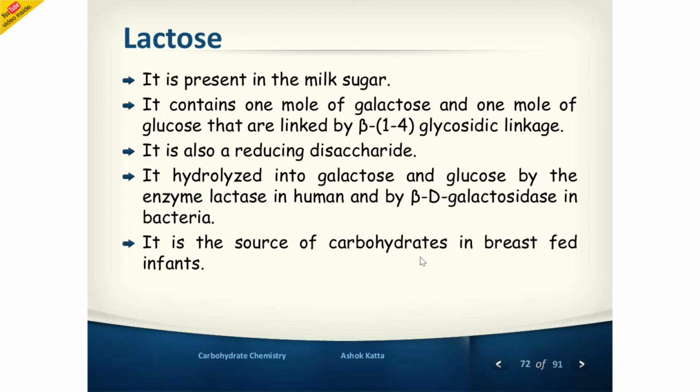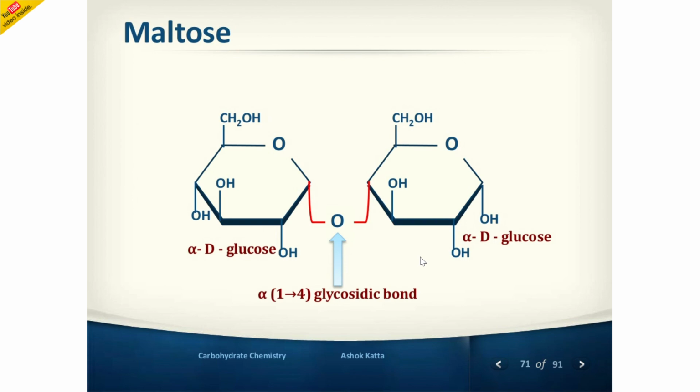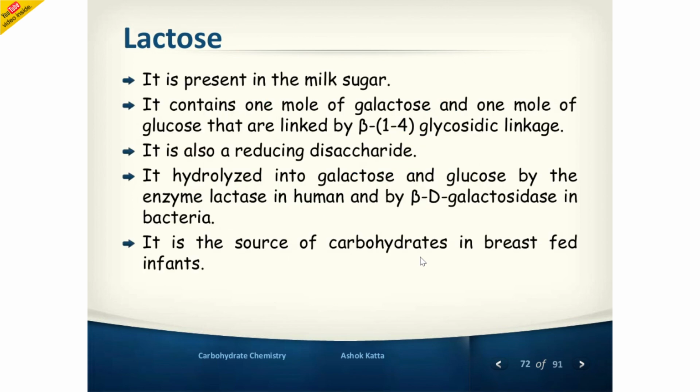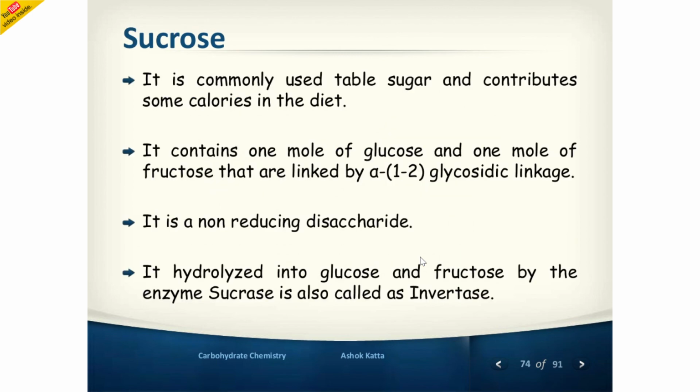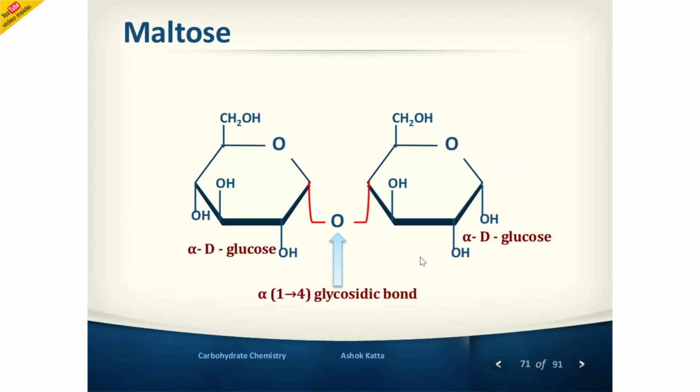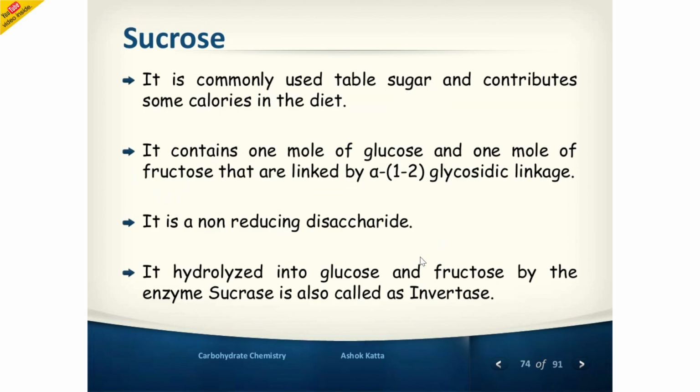Lactose is milk sugar. It has glucose and galactose with a beta 1,4 glycosidic linkage, and it is also a disaccharide. If lactase is absent, it causes lactose intolerance. This is the structure of lactose. Sucrose has glucose and fructose with an alpha 1,2 glycosidic linkage. Alpha 1,4 is maltose, beta 1,4 is lactose, and alpha 1,2 is sucrose, a non-reducing disaccharide.